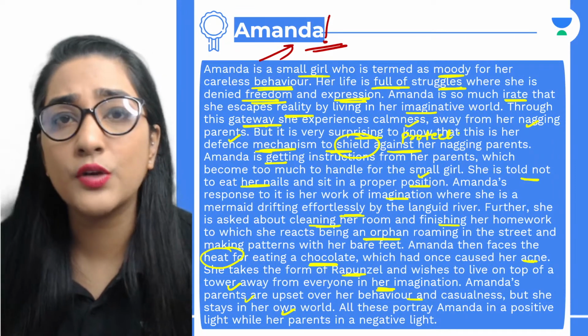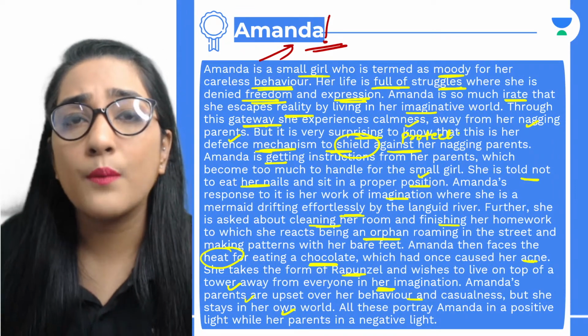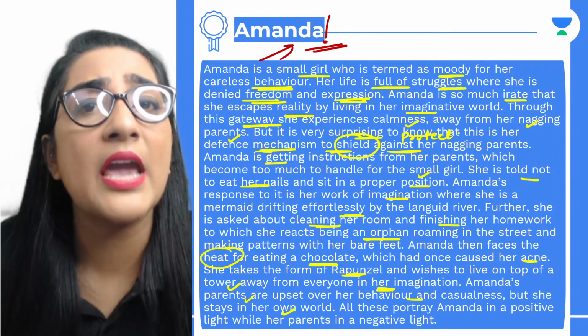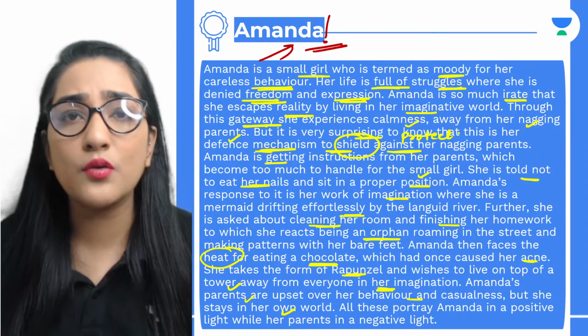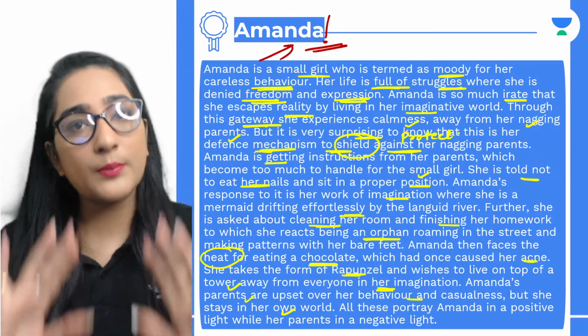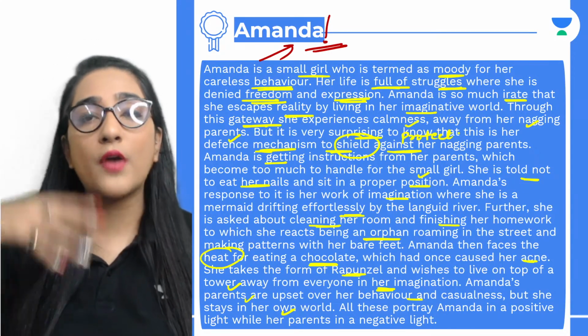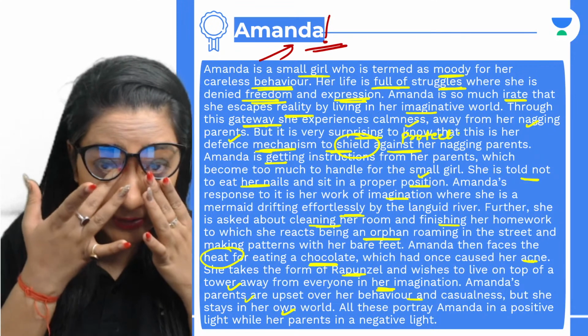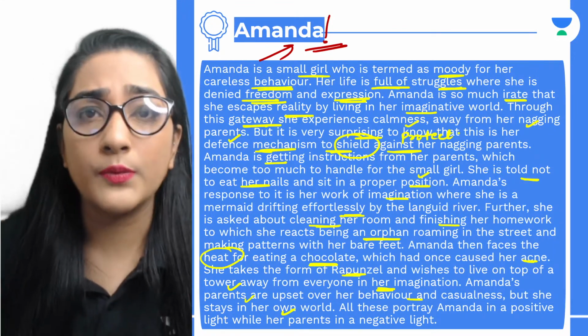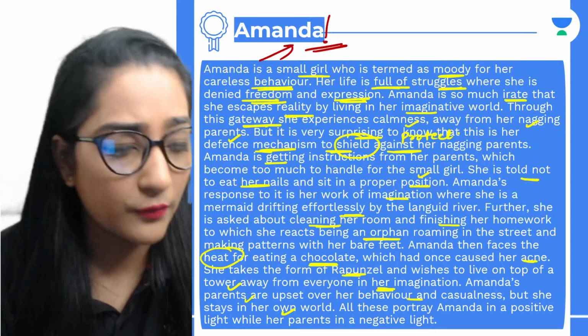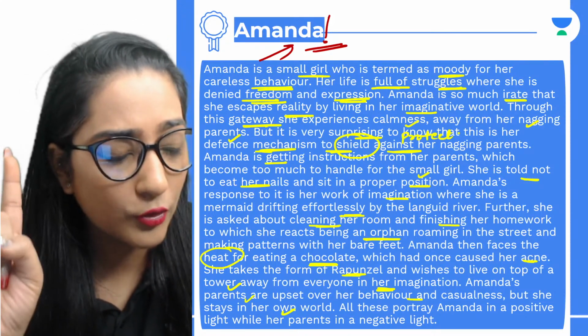So there we come to know that she was being respectful towards her parents because she was not saying anything against them. She was not being violent or speaking rudely to them. She was only sitting politely. And the way she discovered to get away from the nagging of her parents was to just move out, in her imaginative world. That is what you have to be very clear about.